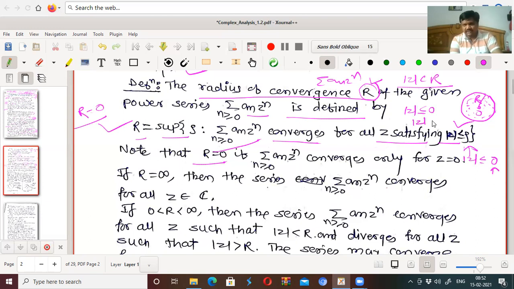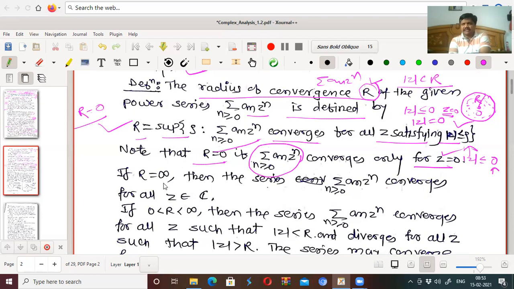Therefore, this will give us mod z equal to 0, that is z equal to 0. That means the series converges only for z equal to 0. So radius of convergence of a series is 0 means this series converges only for z equal to 0.